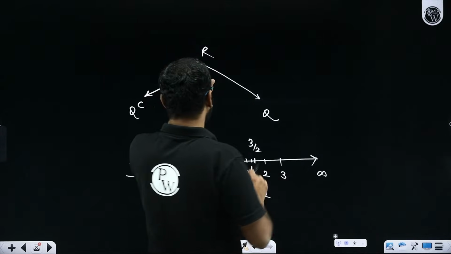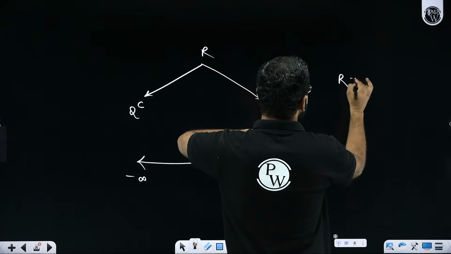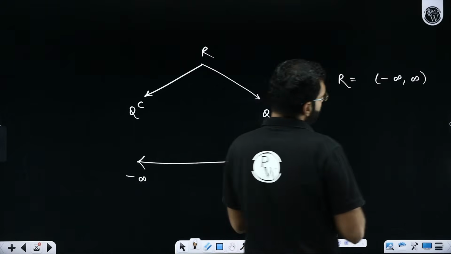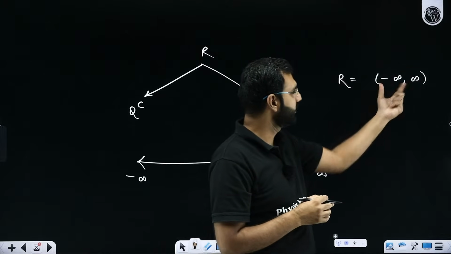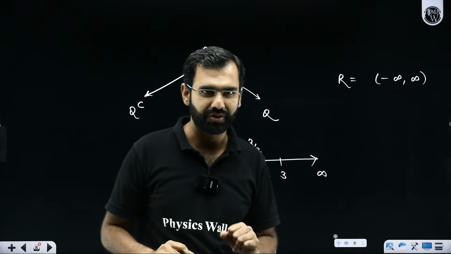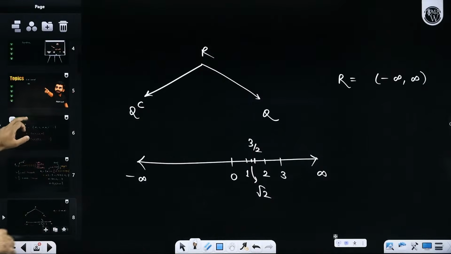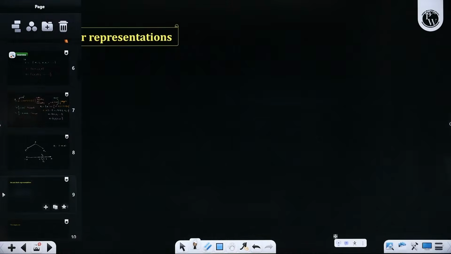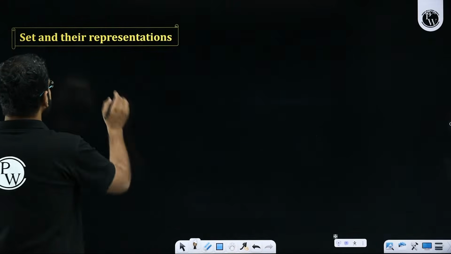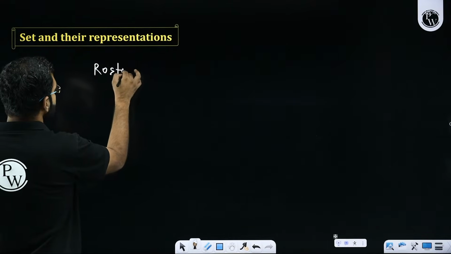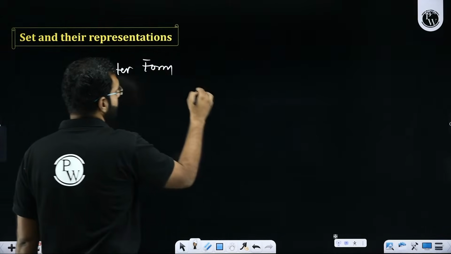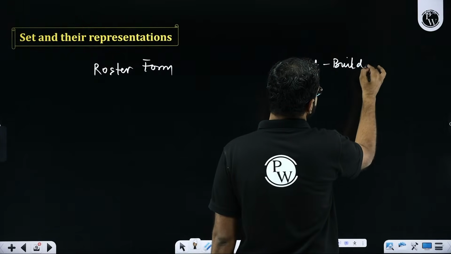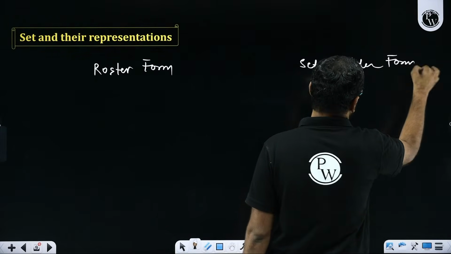Now, the set of real numbers is denoted by R, and this set is written as all the numbers between minus infinity to infinity. Now, sir, what is this? I'll explain it very soon. Have patience. But right now, what I'm trying to teach you is the concept of sets. Have you been able to understand the basic understanding of sets? Now, two things we want to understand here. Sets have two ways or versions. One of them is called the roster form. The second is called the set builder form. Now, sir, what are these? Let's talk about them one by one.